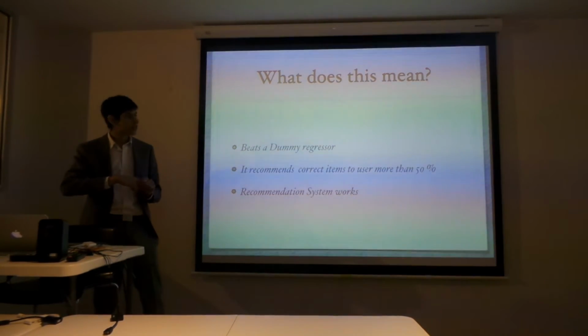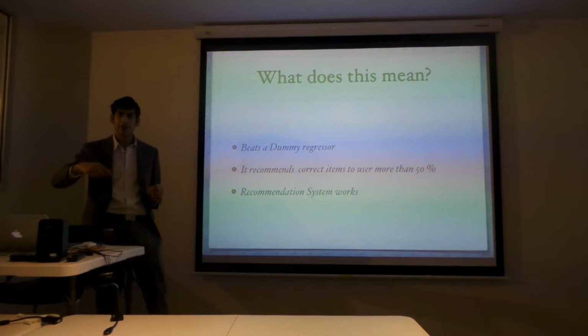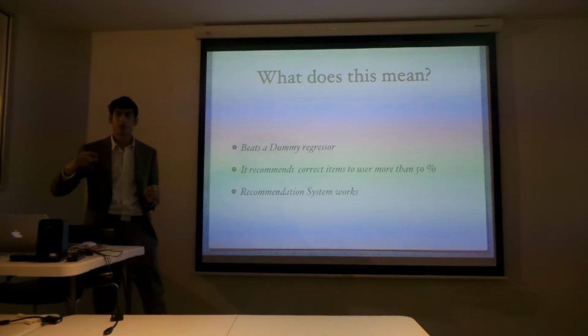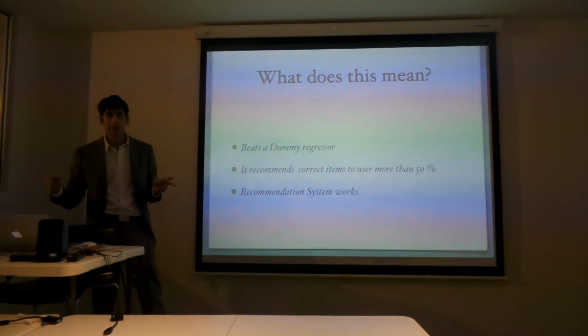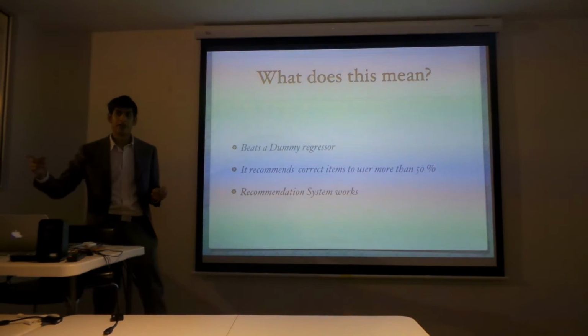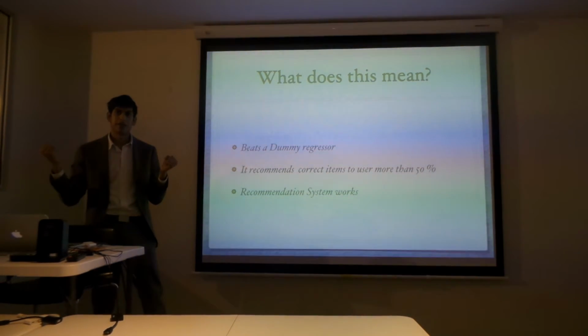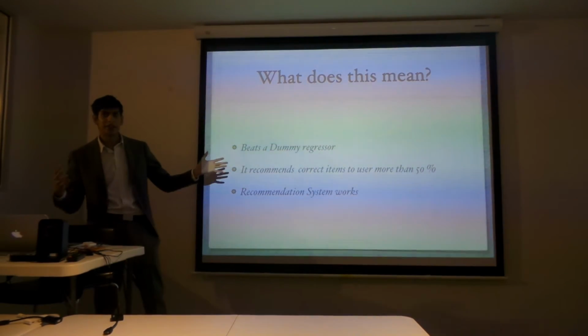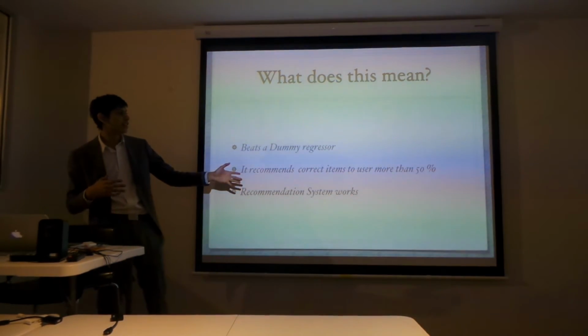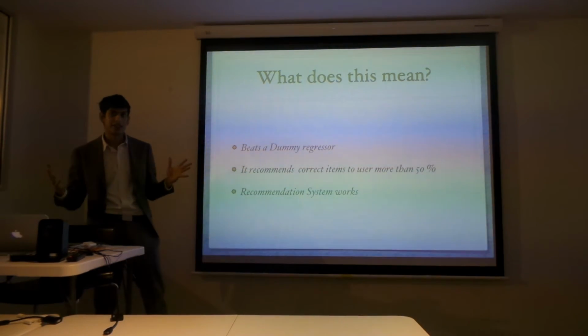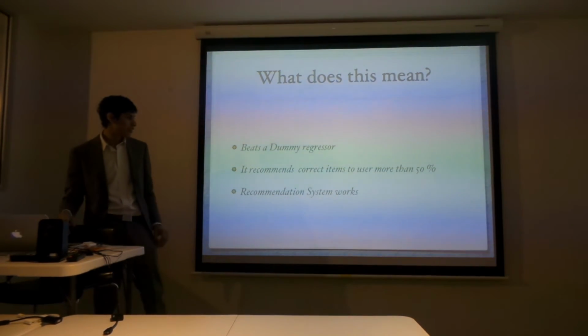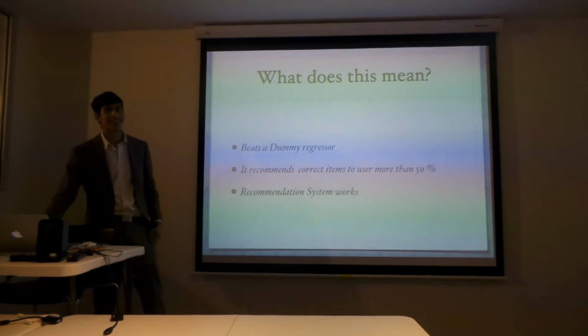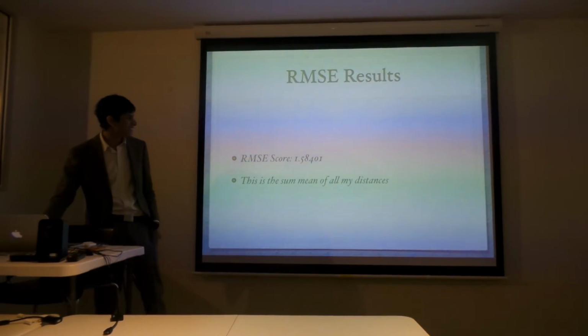So basically that means that everything from that regressor would be on average 2.5 distance away from the actual. So my system actually beats this, and it's better than a 50% chance dummy regressor. So I can safely say that it works to an extent. It works very well.